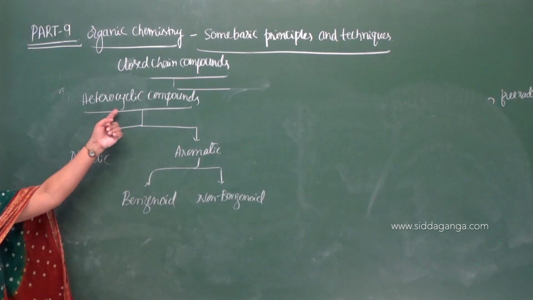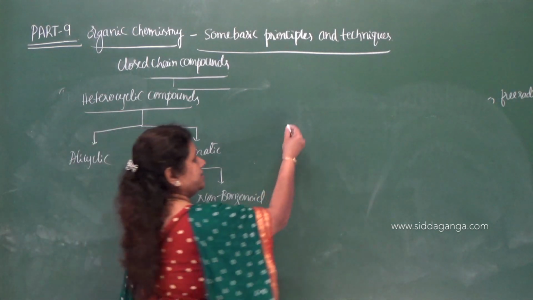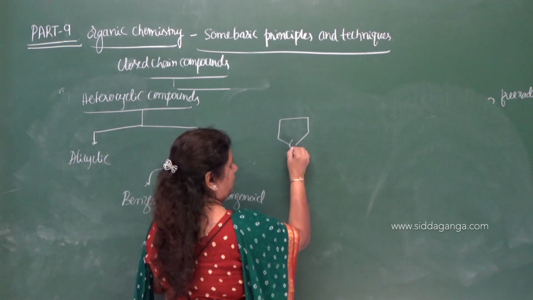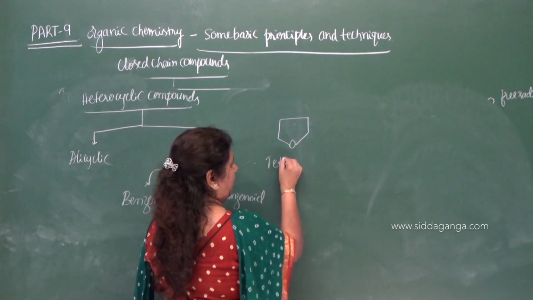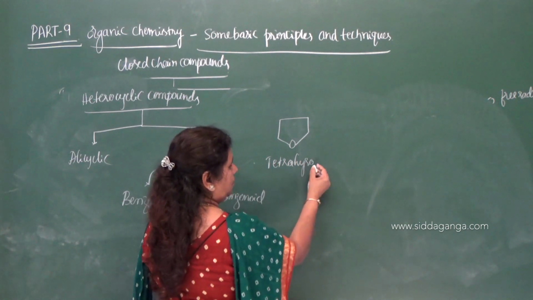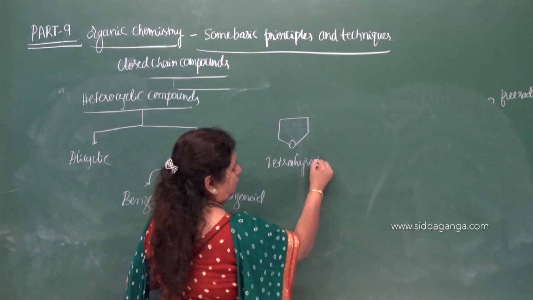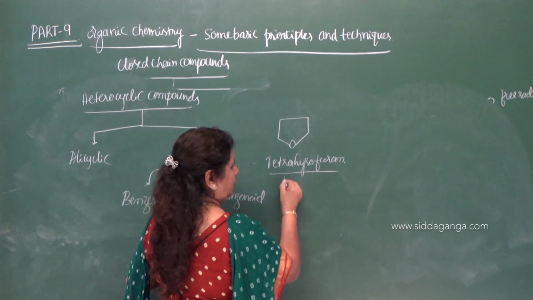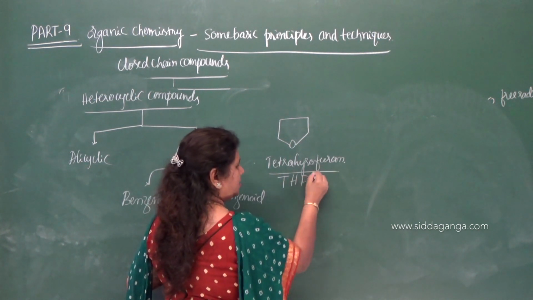For an alicyclic heterocyclic compound, you can take the example of tetrahydrofuran, THF.